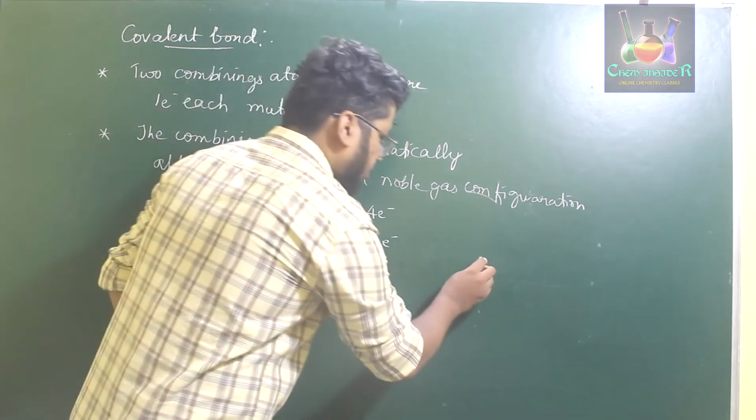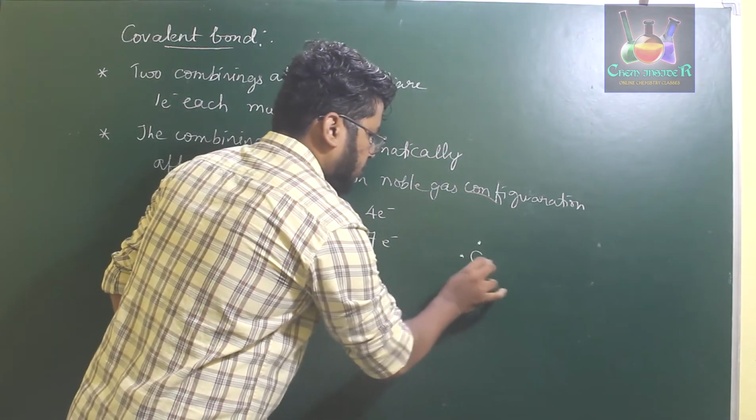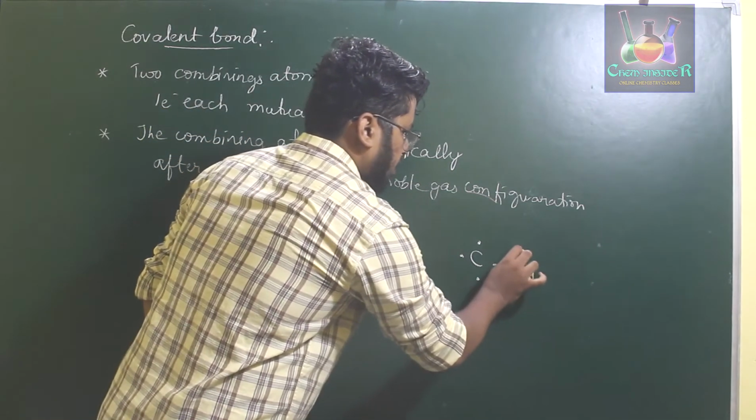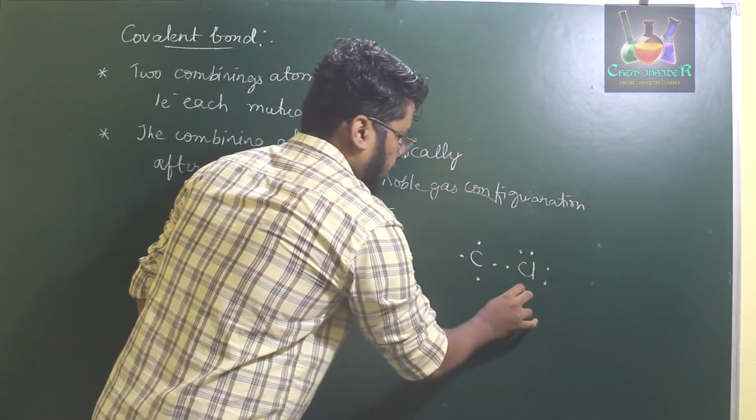Carbon has 4 electrons in its valence shell, and each will be shared with 4 different chlorine atoms.